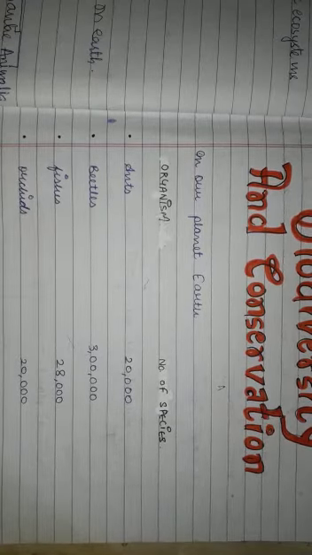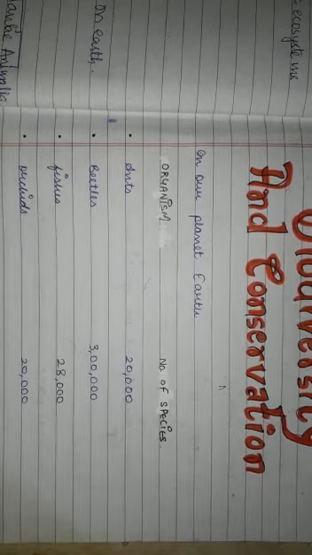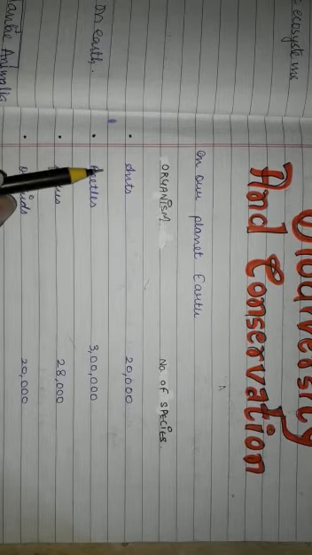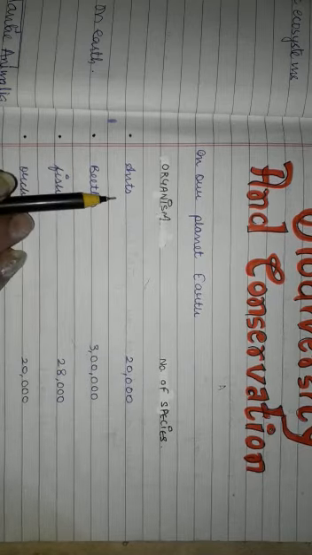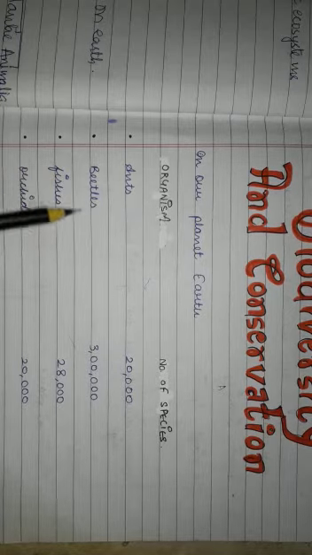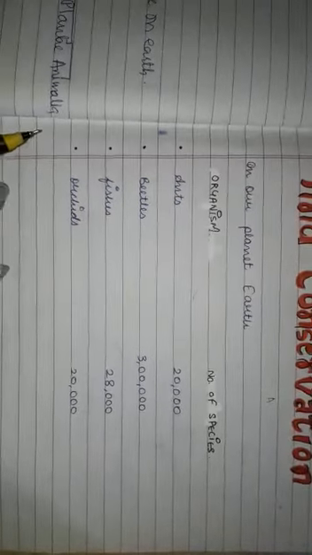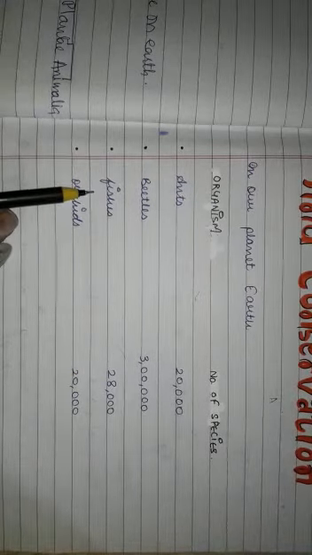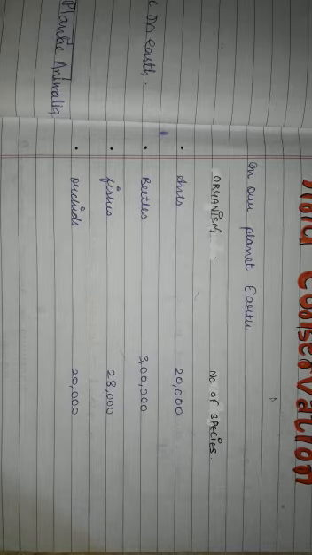On our planet Earth, we can see a huge number of varieties of different species. For example, there are more than 20,000 species of ants. For beetles, the species available on the earth are around 3 lakhs. More than 20,000 species of fishes exist, and there exist around 20,000 species of orchids.